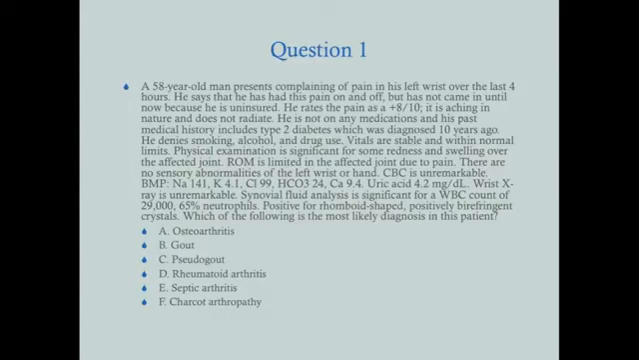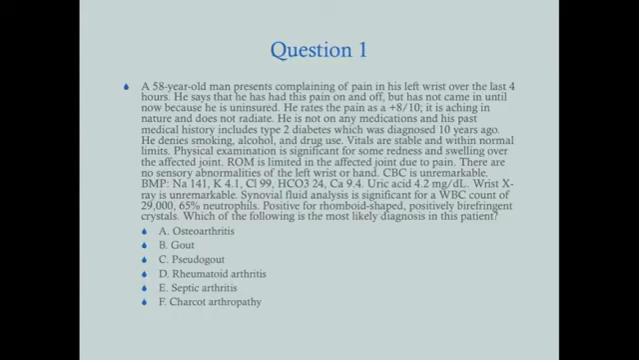Our first patient, question 1: a 58-year-old man complaining of pain in his left wrist over the last 4 hours. He says that he's had this pain on and off but did not come in until now because he's uninsured. He rates the pain as an 8 out of 10. It's aching in nature and does not radiate. He is not on any medications, and his past medical history includes type 2 diabetes, which was diagnosed 10 years ago. He denies smoking, alcohol, and drug use. Vitals are stable and within normal limits.